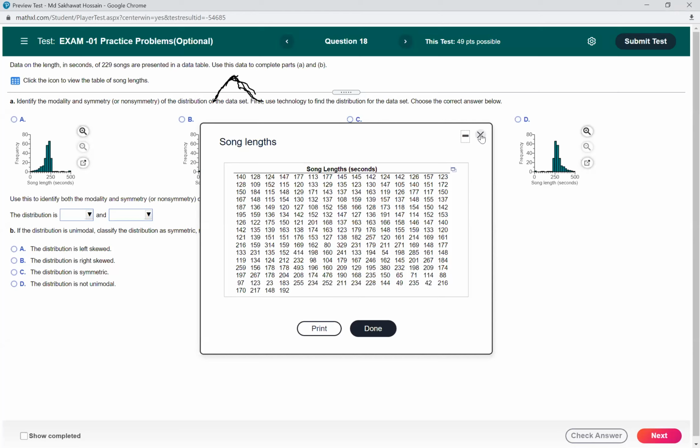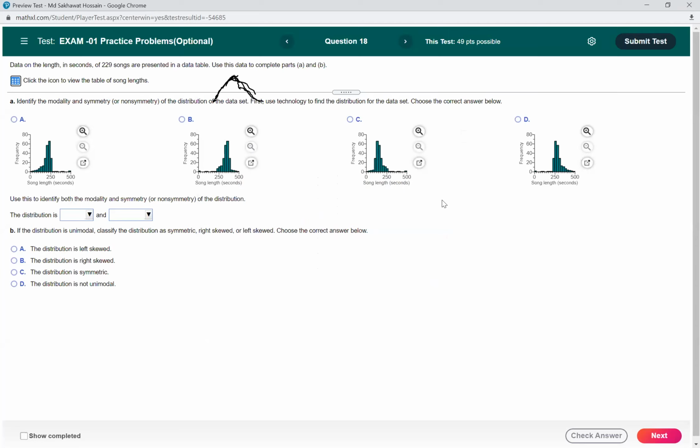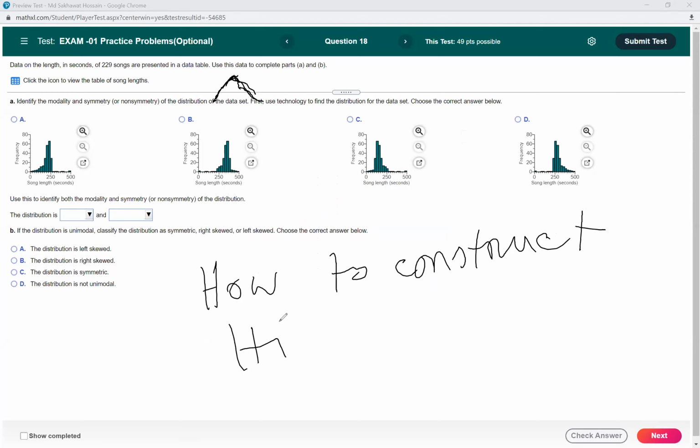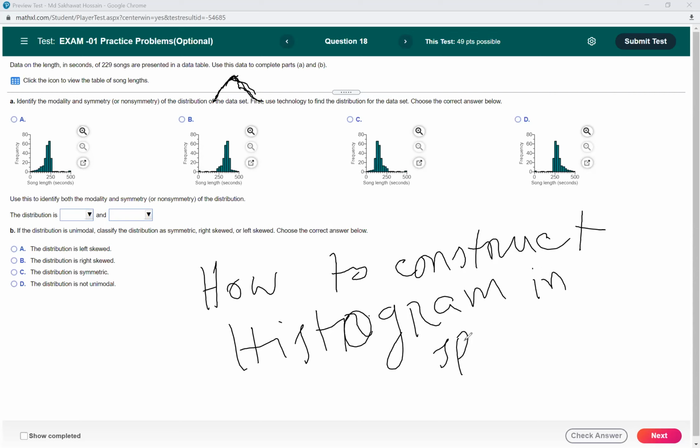After plotting the data, you have to know how to construct a histogram in a spreadsheet.